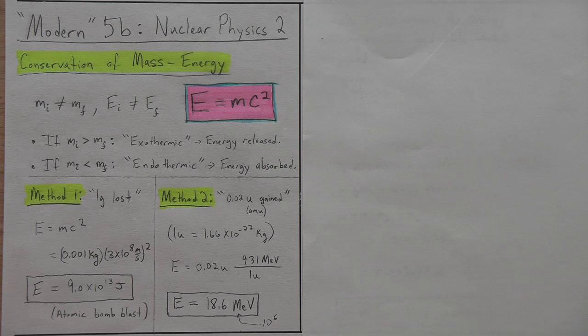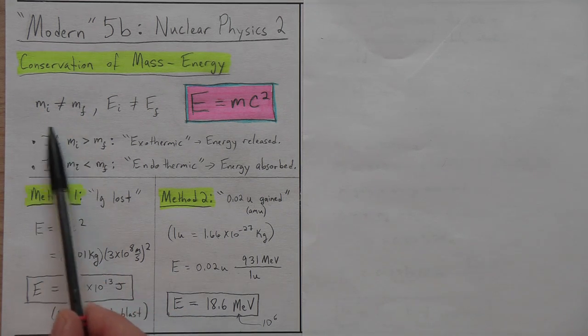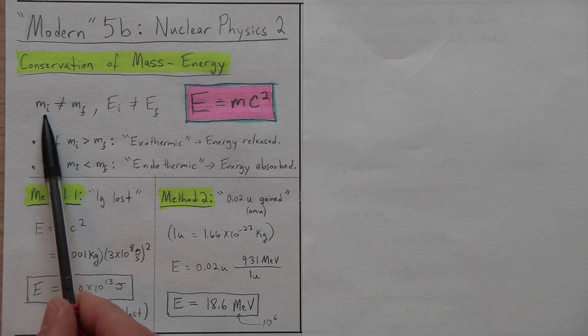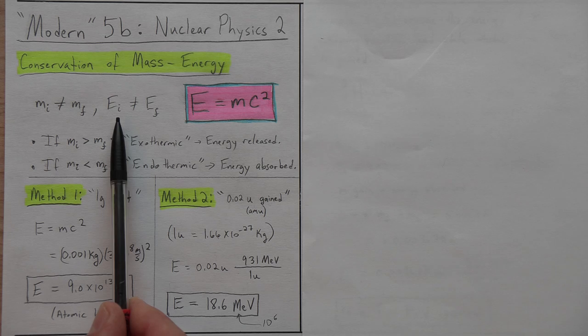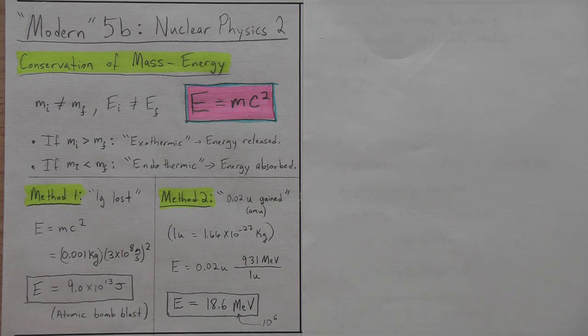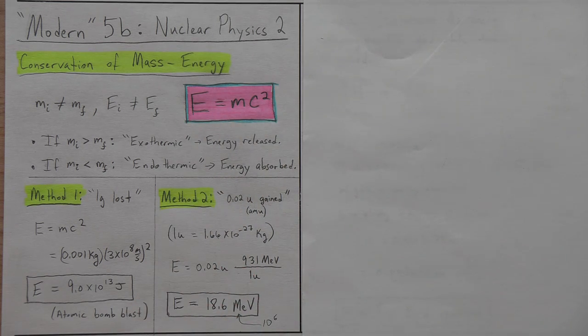You learned in chemistry class, maybe in other science classes, that mass was always conserved. That is not true. The initial mass of a system does not have to equal the final mass, and same with the initial energy and the final energy. What's conserved is mass energy together by the equation E equals mc squared, Albert Einstein's famous equation. What does that mean? It's possible for there to be more mass before than after.